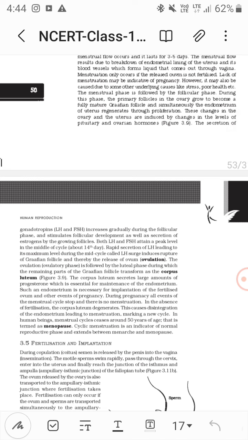So this ovum is nothing but the secondary oocyte, right? It's not the real ovum, but it is called ovum. Okay, that's the ovulation.